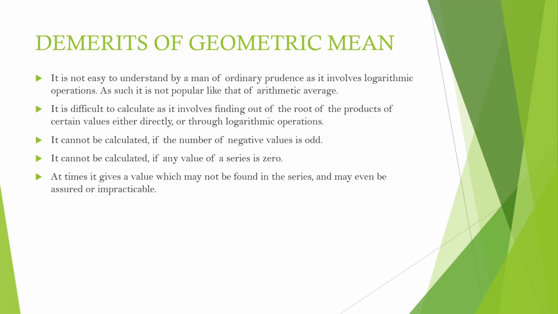Demerits of geometric mean. It is not easy to understand by a man of ordinary prudence as it involves logarithmic operations. As such, it is not popular like that of arithmetic average. It is difficult to calculate as it involves finding out of the root of the products of certain values either directly or through logarithmic operations.